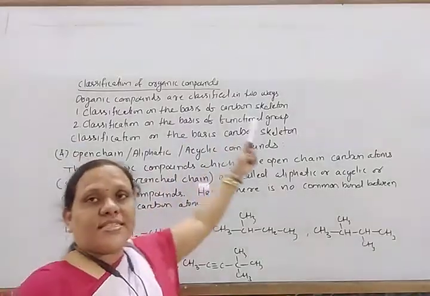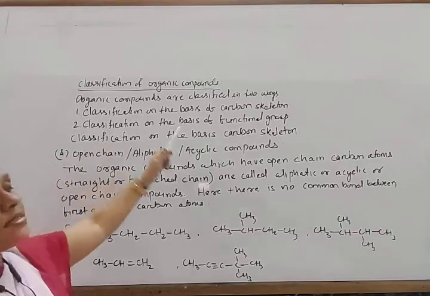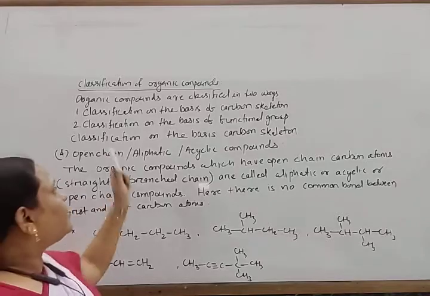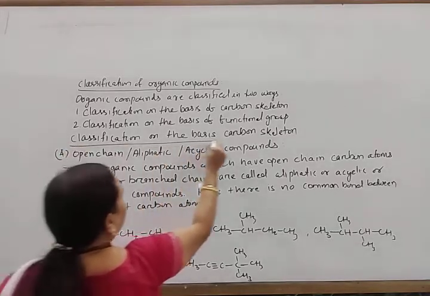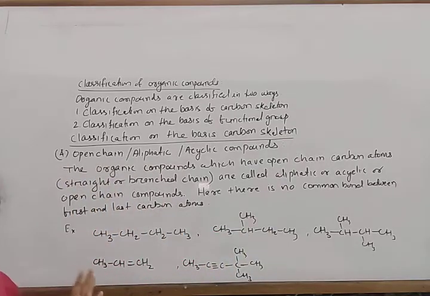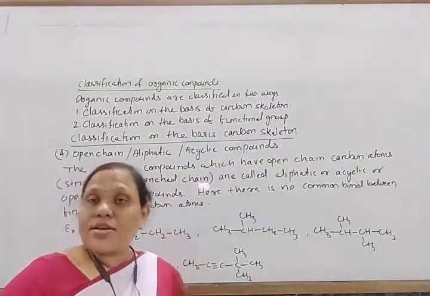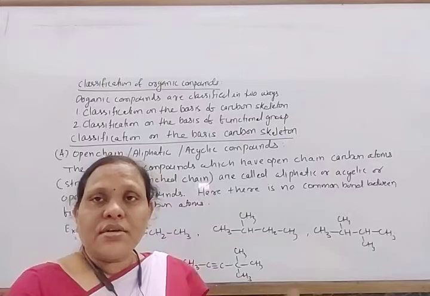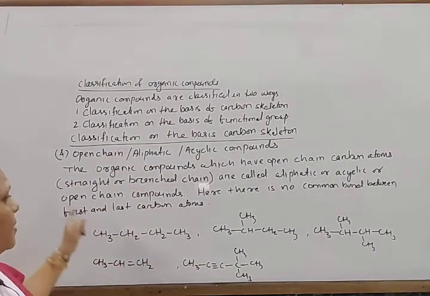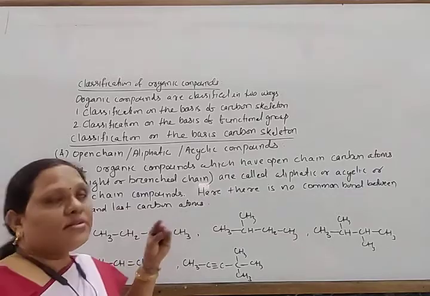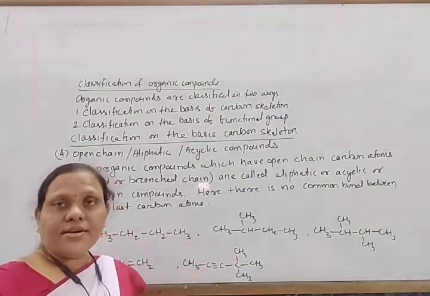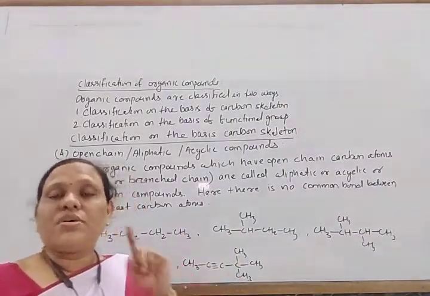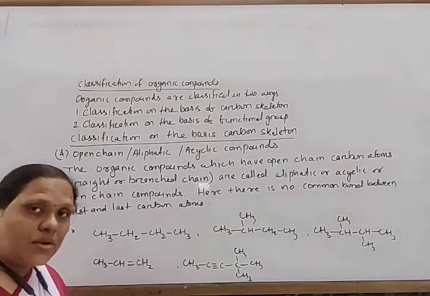So organic compounds are classified in two ways: classification on the basis of carbon skeleton and classification on the basis of functional group. Let us discuss first the classification on the basis of carbon skeleton. There are two types: open chain, aliphatic or acyclic compounds, and cyclic compounds. The organic compounds which have an open chain of carbon atoms, straight or branched, saturated or unsaturated, are called aliphatic or acyclic compounds. Here there is no common bond between the first and last carbon atom, so no ring closure is there.